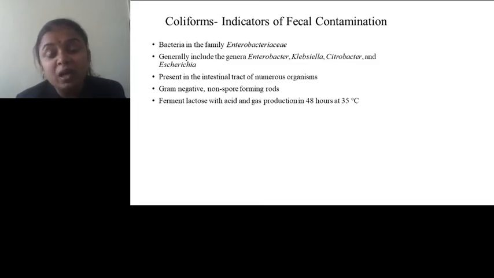Some coliforms are present in the environment, but the coliforms which are indicators of fecal contamination are mainly present in the intestinal tract of numerous organisms, mainly warm-blooded animals. Coliforms are gram-negative, non-spore forming rods. They can ferment lactose with acid and gas production in 48 hours at 35 degrees centigrade.